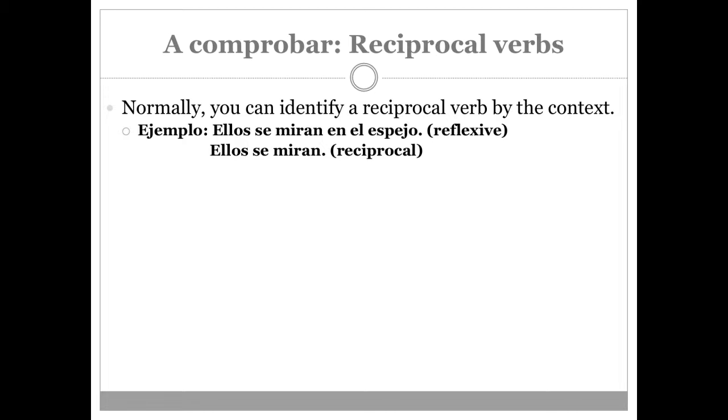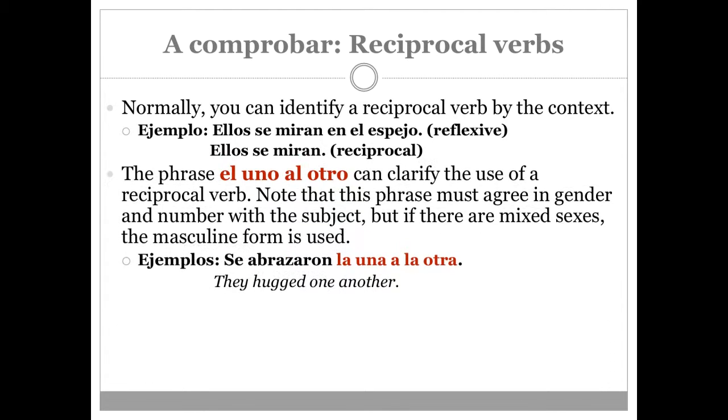Normally, you can identify a reciprocal verb by the context. Ellos se miran en el espejo is reflexive. They looked at themselves in the mirror. But ellos se miran, they looked at each other. You can see the difference, although it's constructed the same with the verb and the reflexive pronoun. They looked at each other in the mirror. They looked at themselves in the mirror. Ellos se miran en el espejo. Ellos se miran. They look at each other.